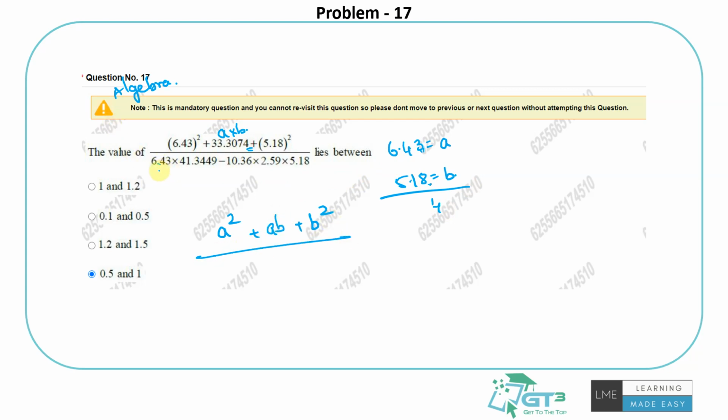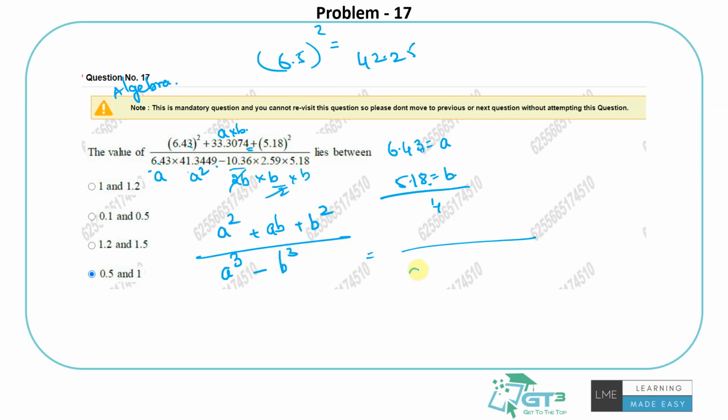By 6.43A, 41.3449 is A square. 6.43 square would be 3 square 9. 6 6 are 36, but this 6.5 6.5, right? So I'll tell you what is 6.5 square easily. 5 5s are 25, 6 into 7 40, so it should be 42.25, right? So this should be slightly less than 6.5, so that's perfect. So A into A square is A cube minus 10.36 is 2 times 5.18. 2.59 is half of it, and then again this, so it's again technically B cube. So that's how they have set it.